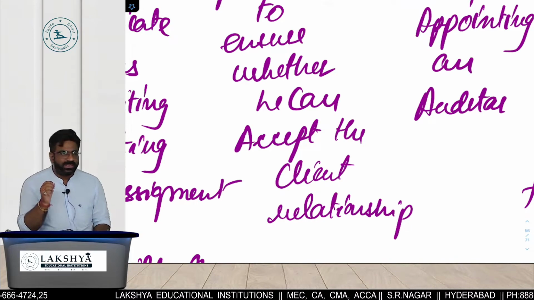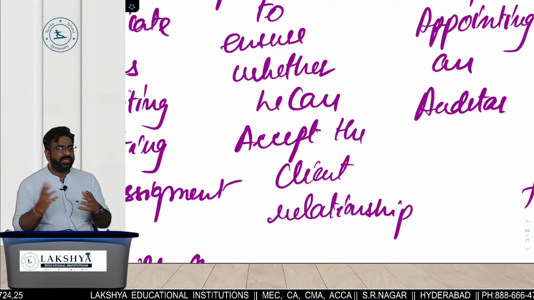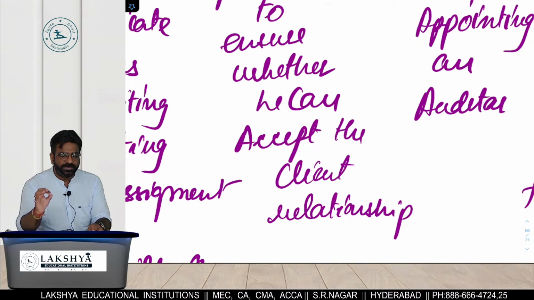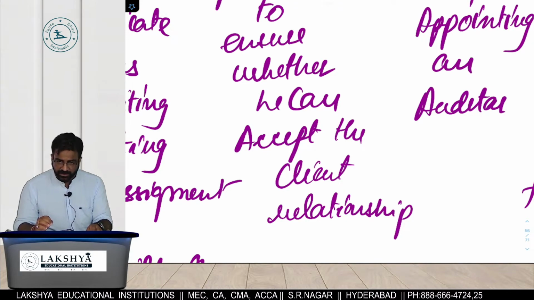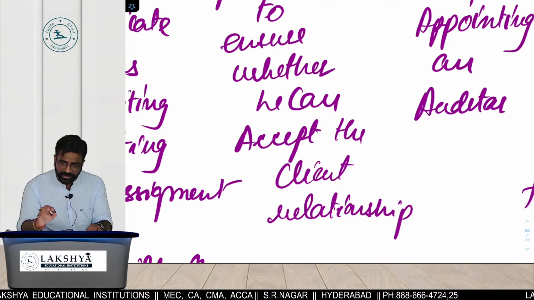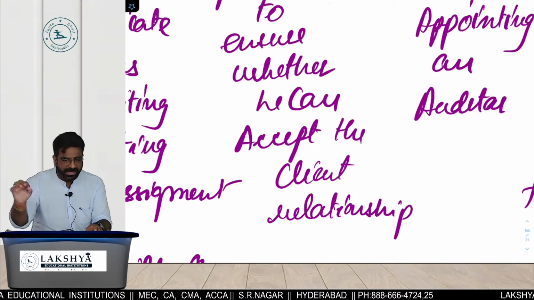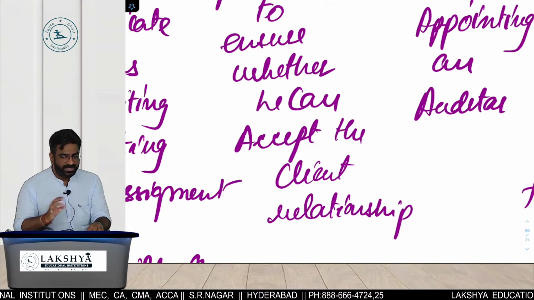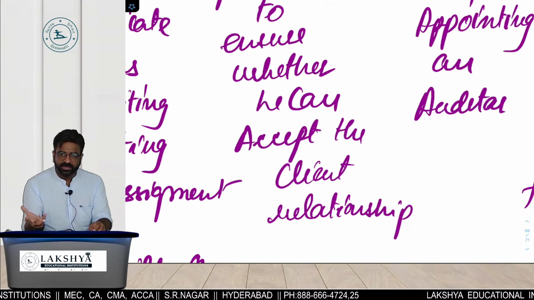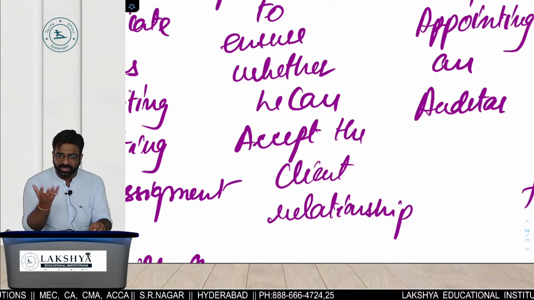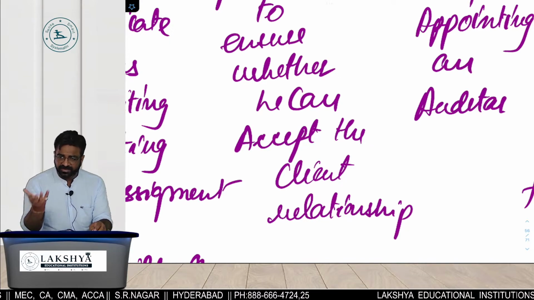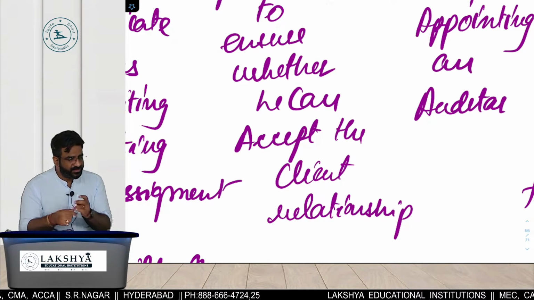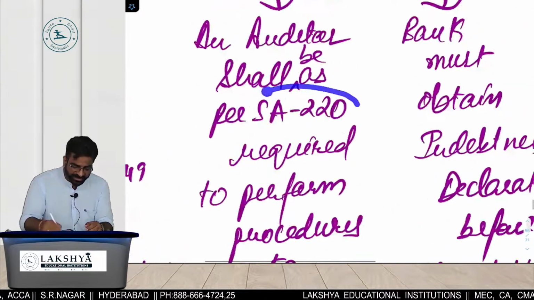SA 220 अपने को क्या teach करता है? Quality control. It teaches us what? Is your firm capable enough to provide the level of quality or the level of competence that the bank is looking for? Who has to test it first? Auditor. Is he having a good team? Is he having a good engagement team? Is he having the necessary professionals? Is he having the necessary experts to fulfill the demands of whom? Bank. That is what we are going to test as per SA what?